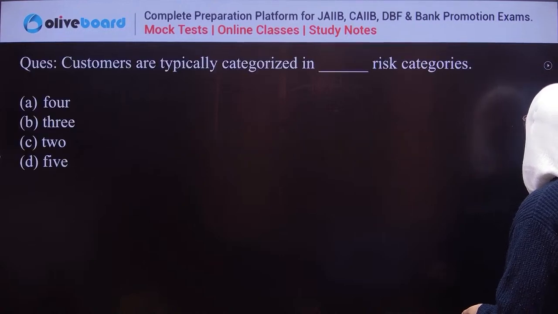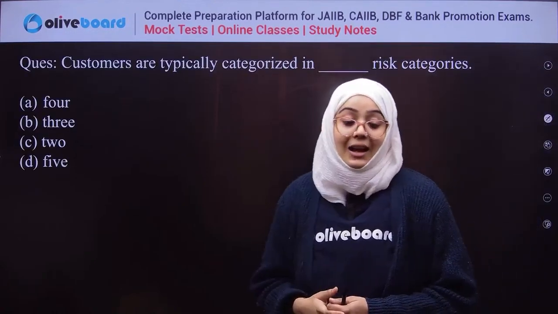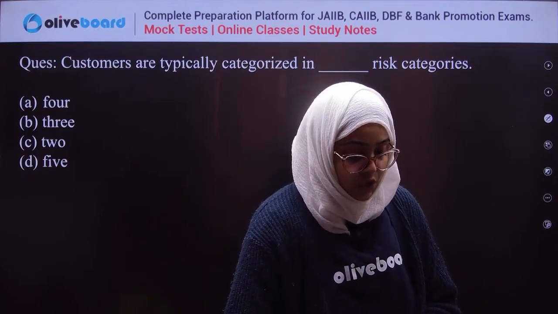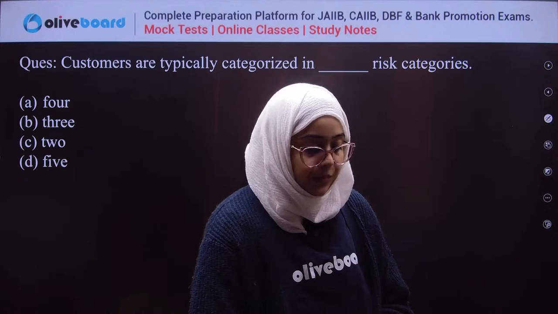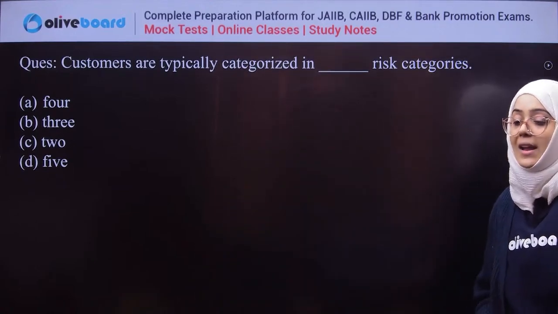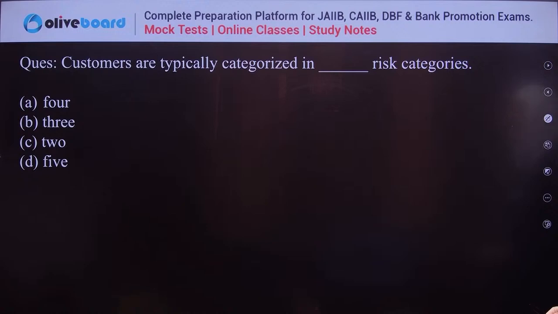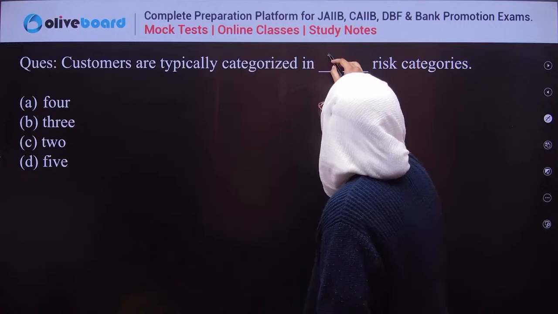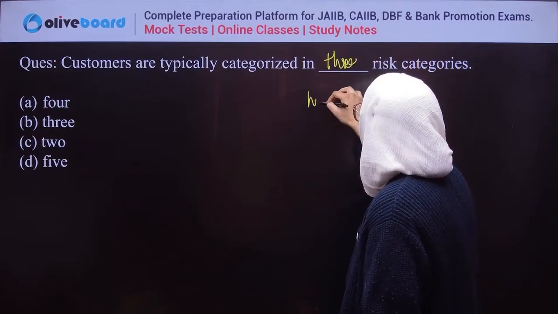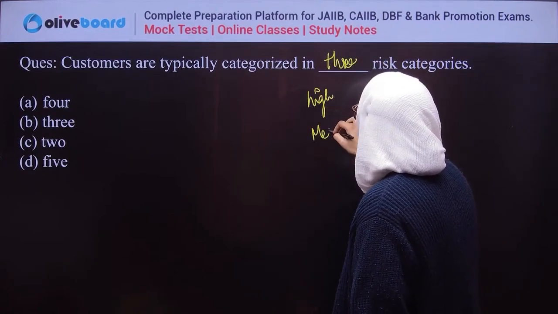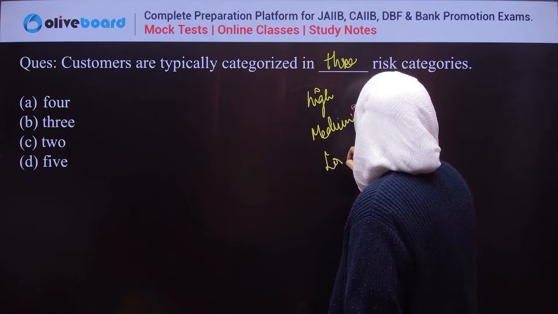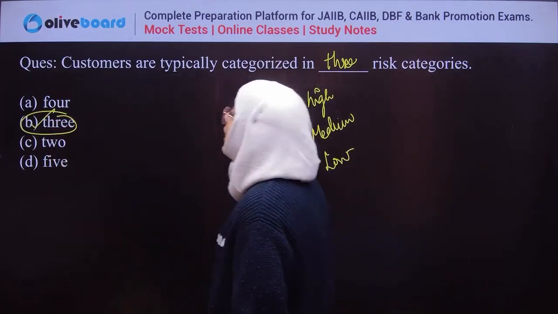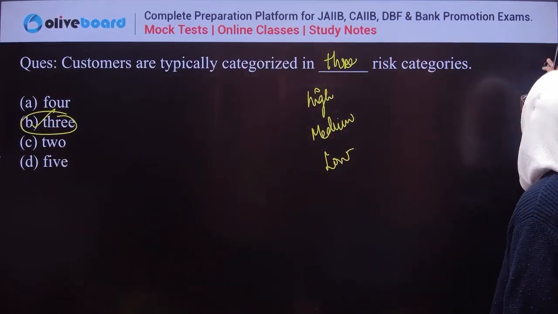Let's practice some questions. The very first question: customers are typically categorized into how many risk categories? Everyone, please answer this question. Customers are categorized into dash risk categories. So, customers are actually classified into three risk categories: high, medium, and low risk category, right?